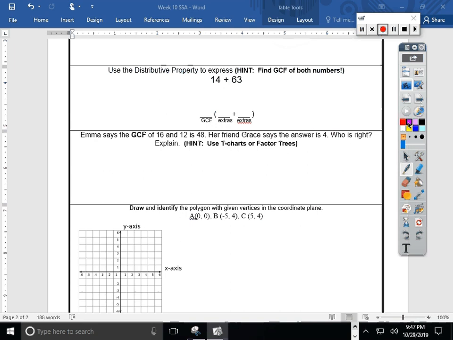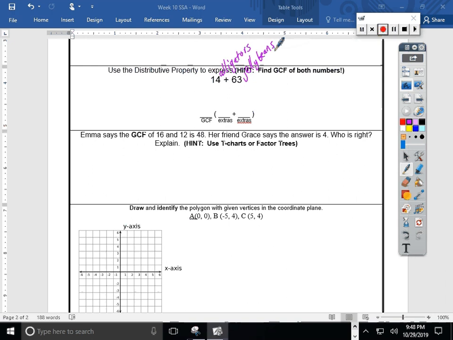So I love to talk to you about my 14 alligators and my 63 jelly beans. And we're going on a trip, and I want to pack as many suitcases as I can with the same number of alligators and jelly beans in each. So I really need to figure out how many suitcases I should get ready.